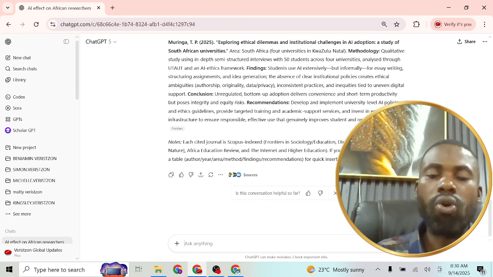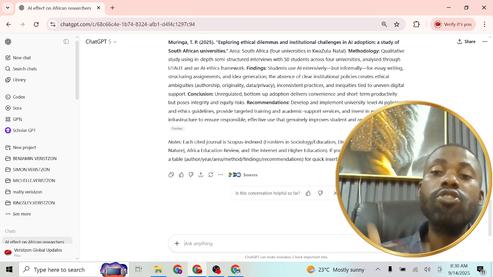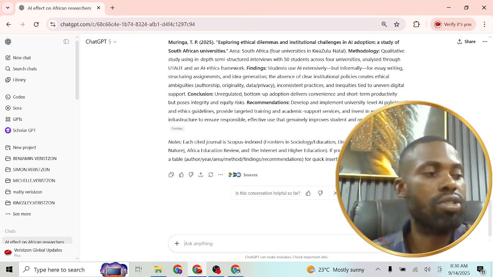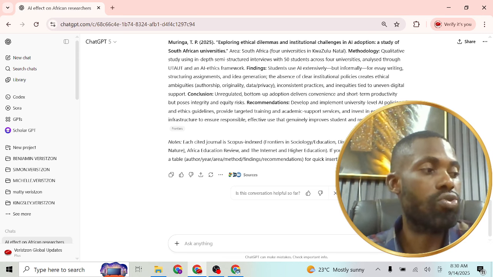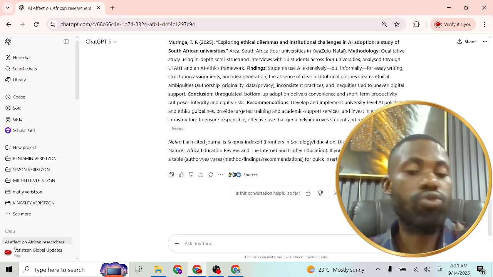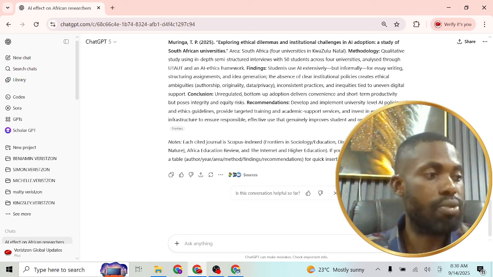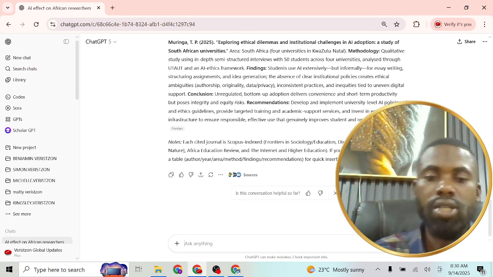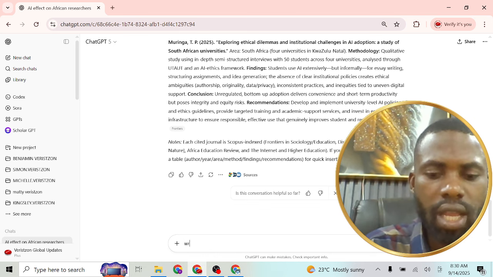Learn how to work with ChatGPT as if ChatGPT is your PA. If you send your PA a message and your PA comes back to you and the message is not the way the feedback, it doesn't reflect what you wanted, what you need to do is to give additional information. That's how you should be working with ChatGPT to be able to get the kind of result you want. So the next thing I will do now is to give additional information.